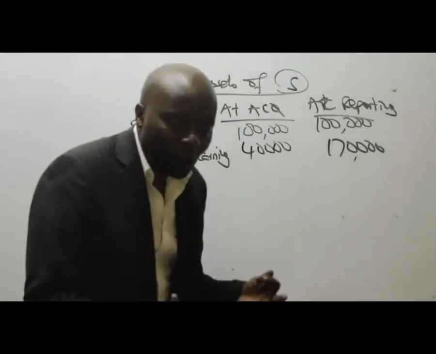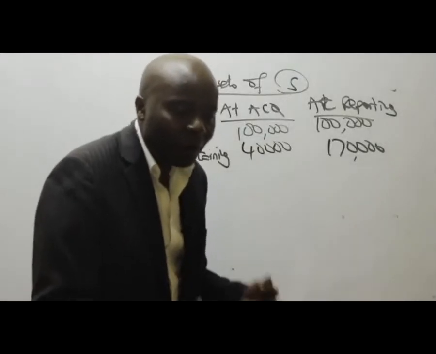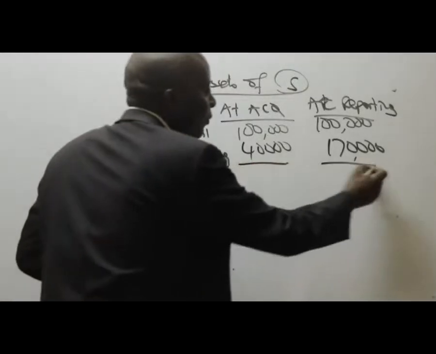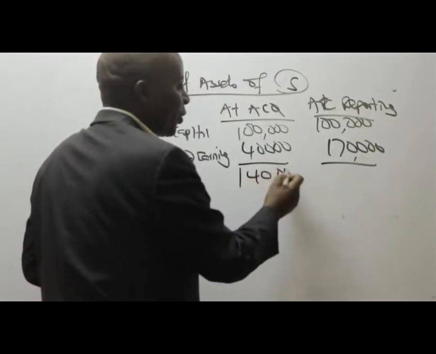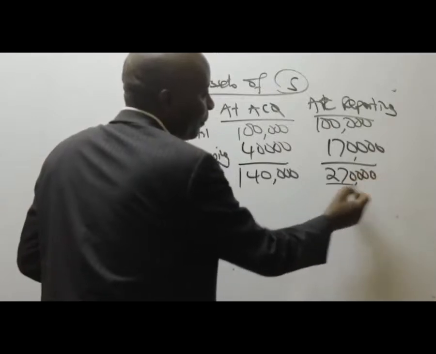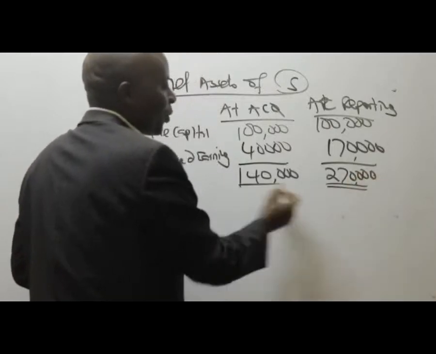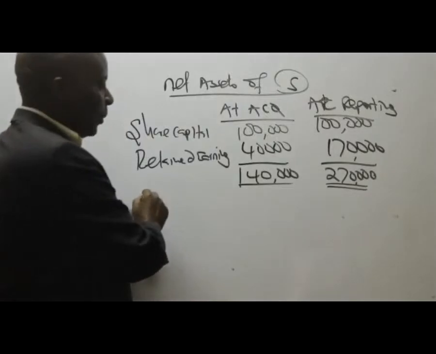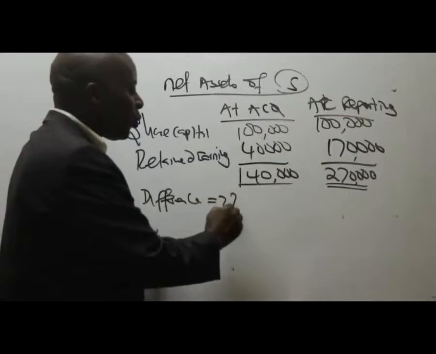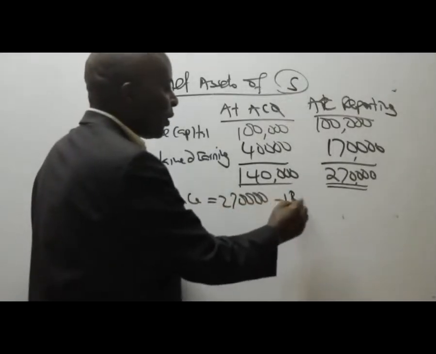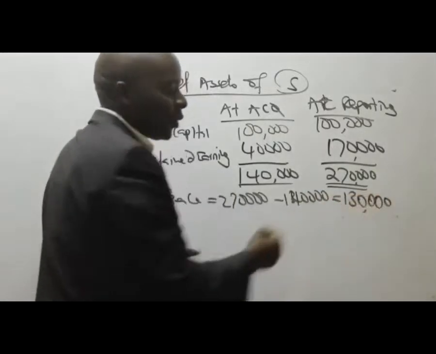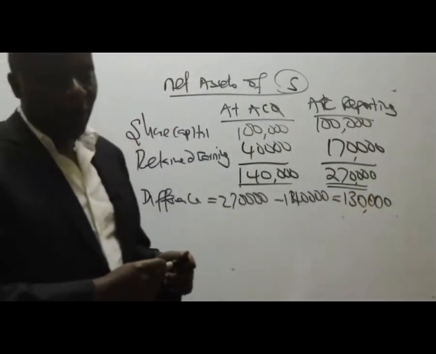In this question, we do not have fair value adjustments. So then what you need to do is to come and give us the total: 140,000 at acquisition, and the total at reporting is 270,000. So then what is the difference between the two? The difference will be 270,000 minus 140,000, which gives me 130,000.